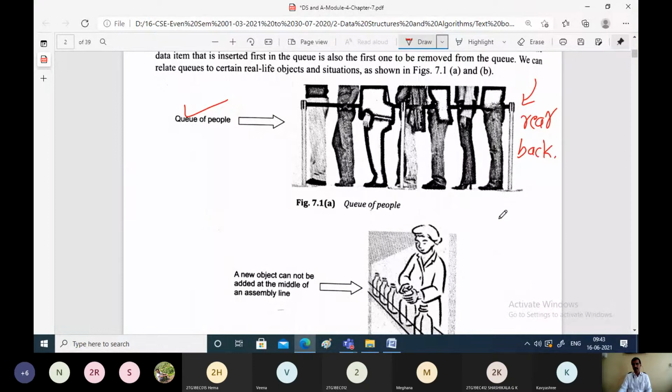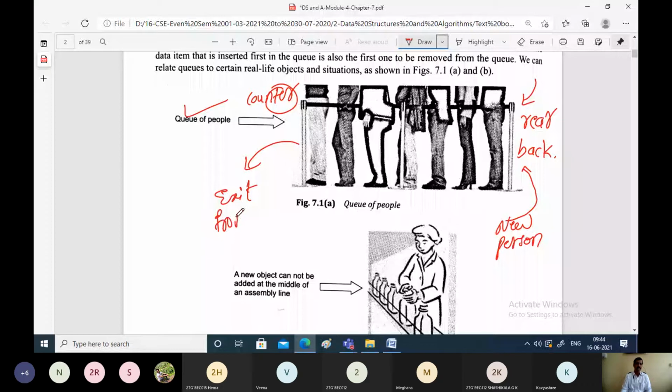From this end, a new person can enter. And every queue has a counter here, which you can assume serves the people, and they exit from the front end. They get the service done and exit from this end. This end of the queue is called the front end.